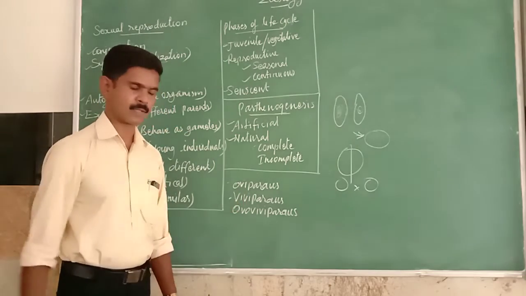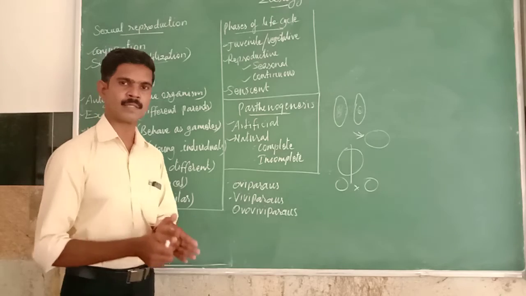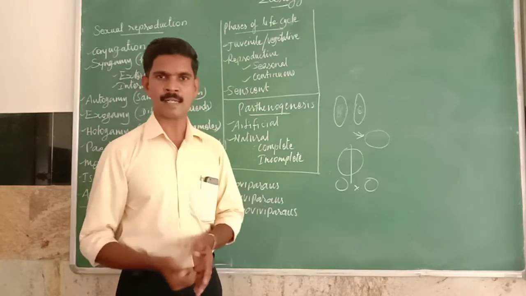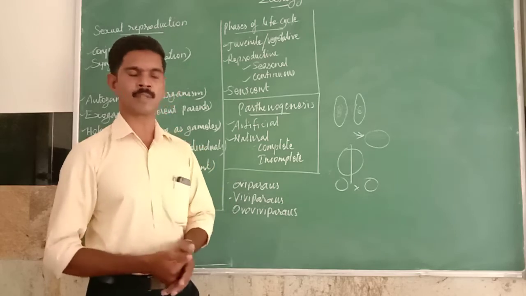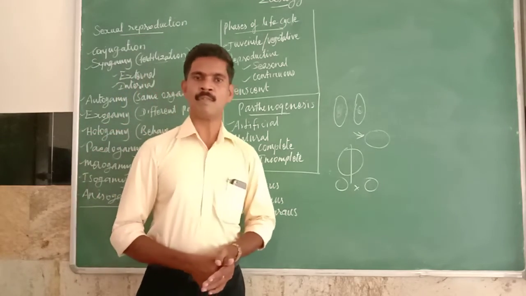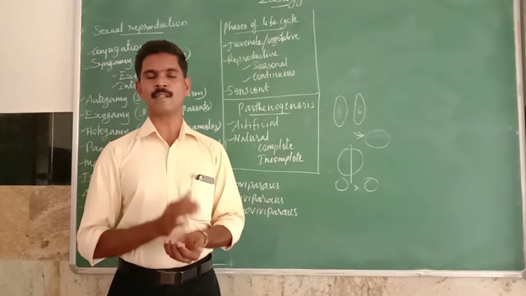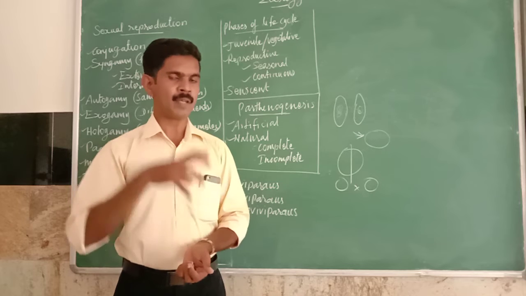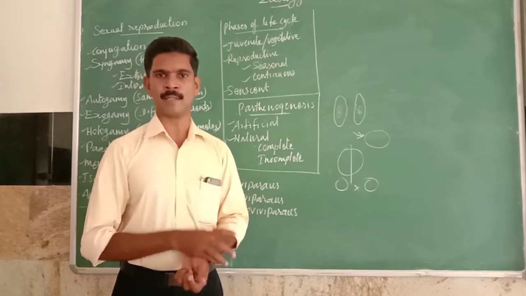viviparous. The next organism is called viviparous. Organisms which deliver their young ones directly from the uterus are called viviparous organisms. In this type of organism, the embryo develops inside the uterus of the female, the mother.